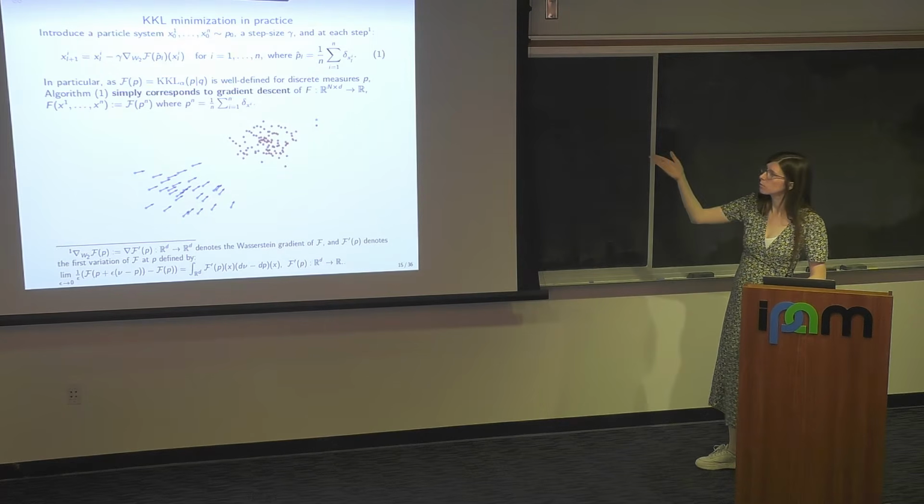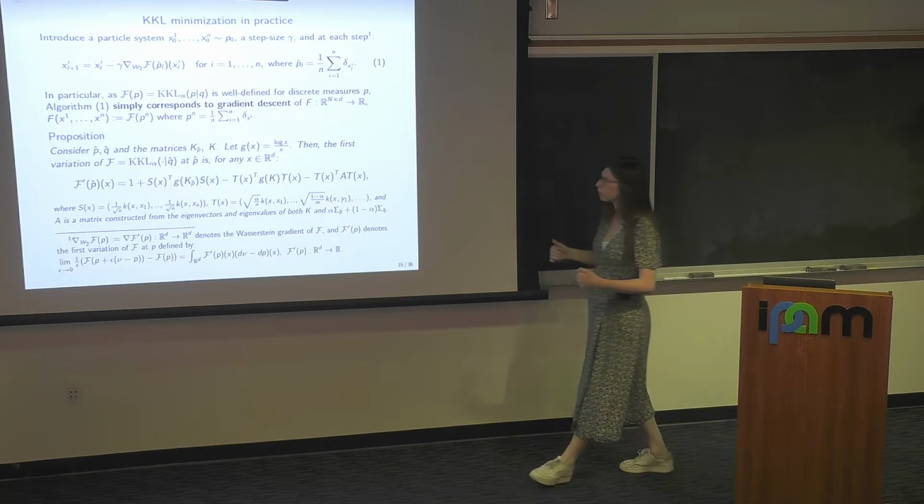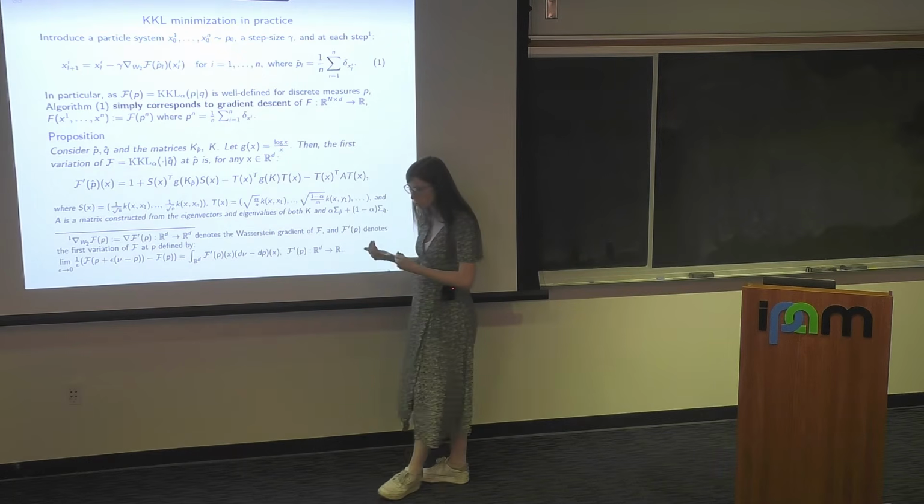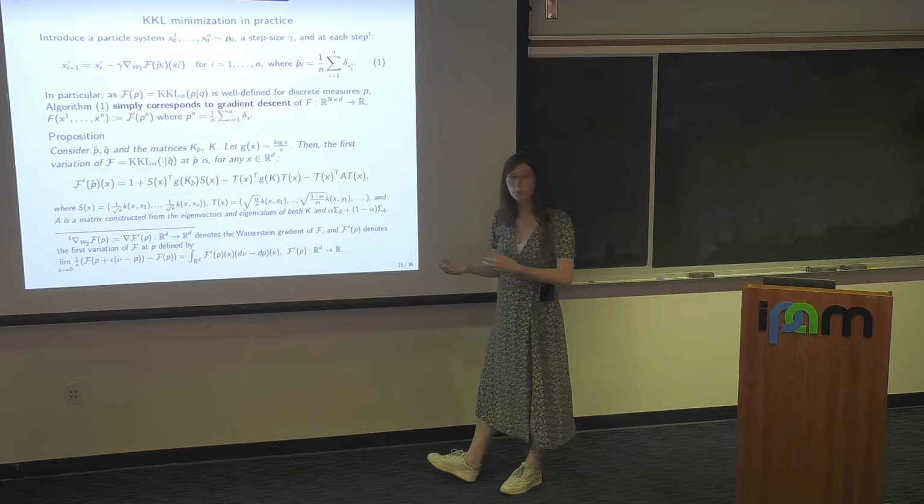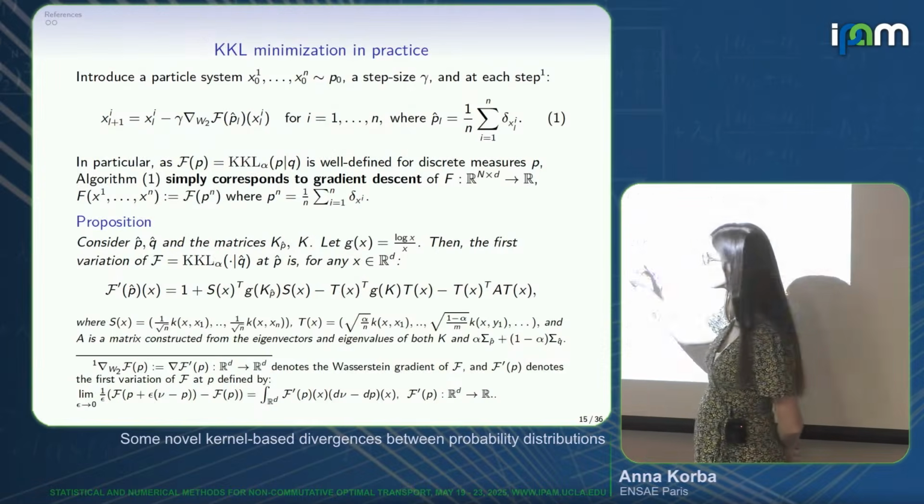So you need to compute this scheme, to be able to compute the Wasserstein gradient that depends on the first variation. The good news is that we could compute this. It required some work because you need to differentiate through the spectrum. So this is the expression we got.